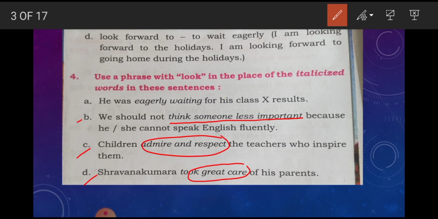Shravan Kumar looked after his parents. Look after means to take care of something or someone. You can look after another person or yourself. The meaning of look after is to take care of something or someone.